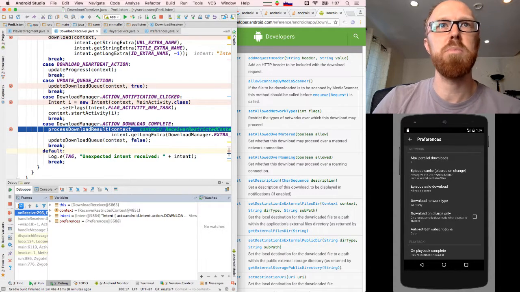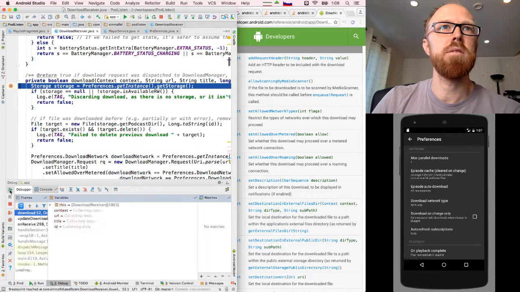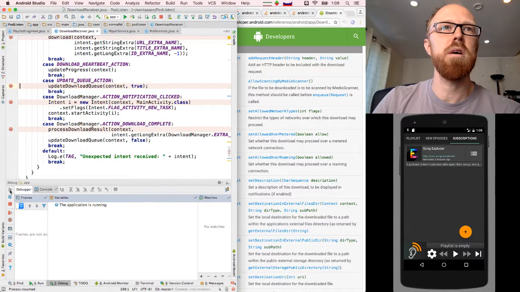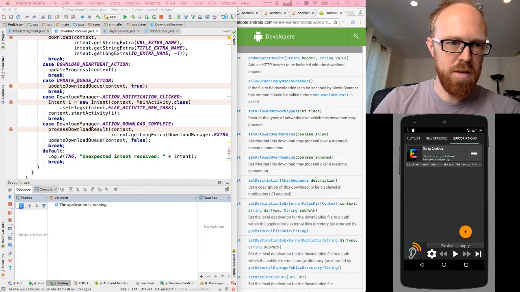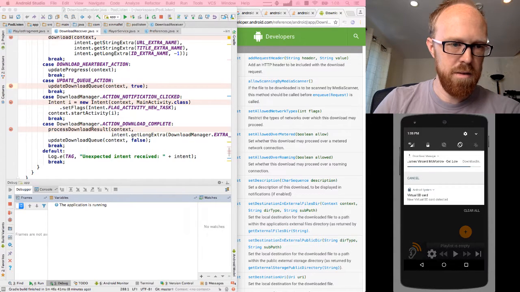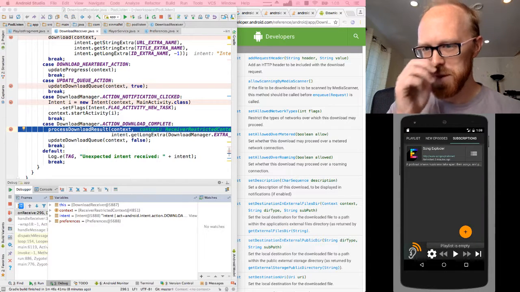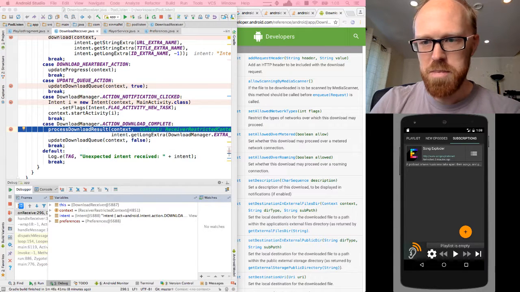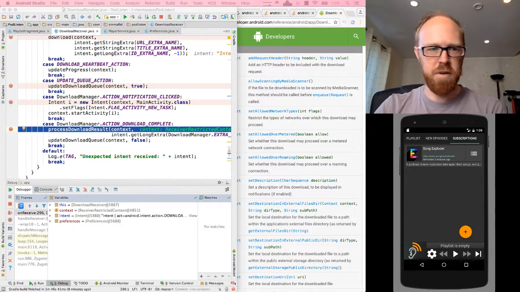We hit the debugger breakpoint. Okay. So we got this action download complete message. Great. And we got a whole bunch of other messages. Okay. And okay, so now in the status bar, the episode is downloading. Okay, so that was the problem this whole time. The app comes default set to only download if you're on Wi-Fi.